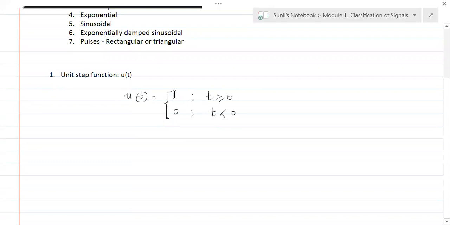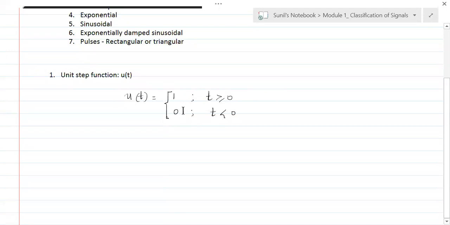Now, can you tell me, is this a finite duration signal or infinite duration signal? What is the range of this signal, finite or infinite? Infinite. From where to where does it go? From 0 to infinity. Very good. From 0 to infinity, this is 1. So this u of t is 1 from 0 to infinity, and it is 0 from minus infinity to 0.